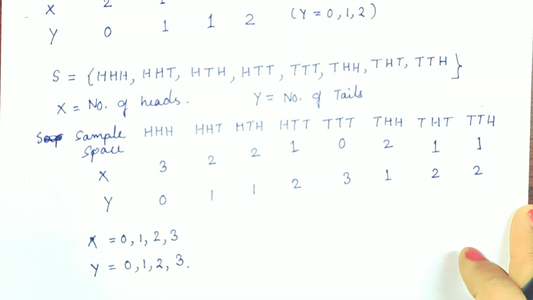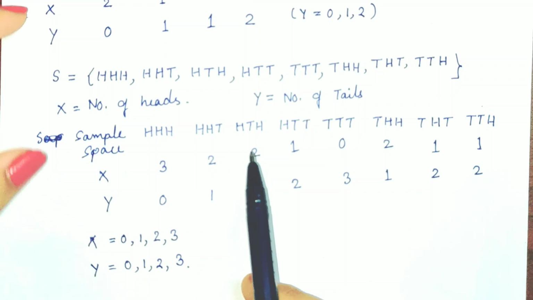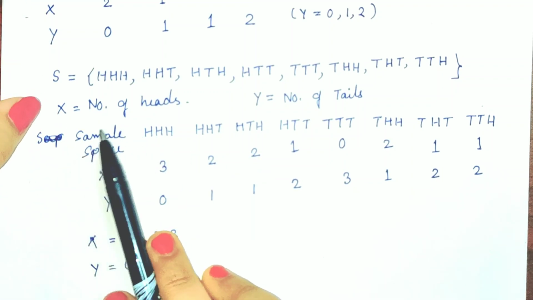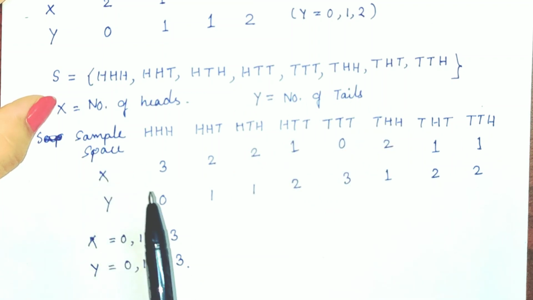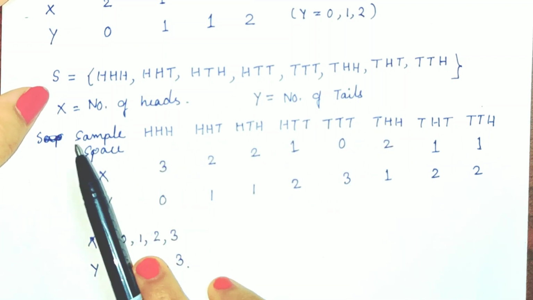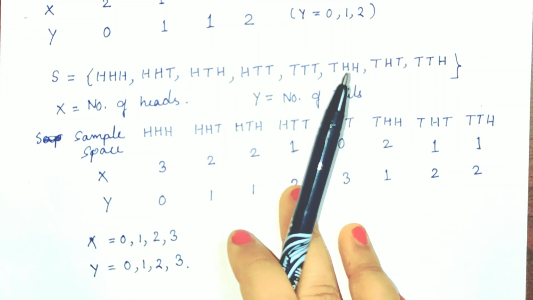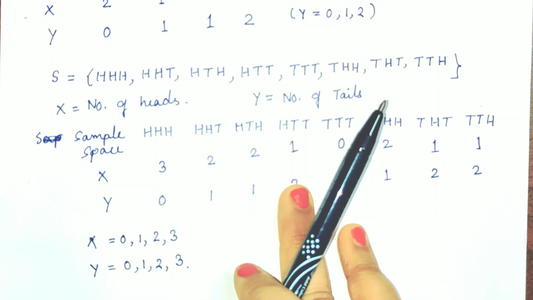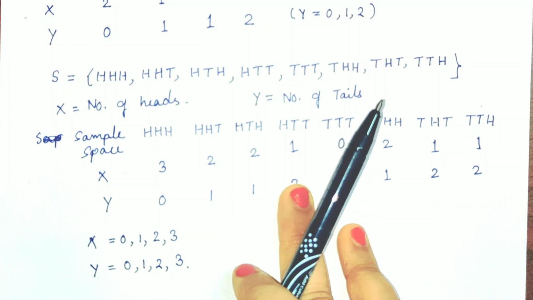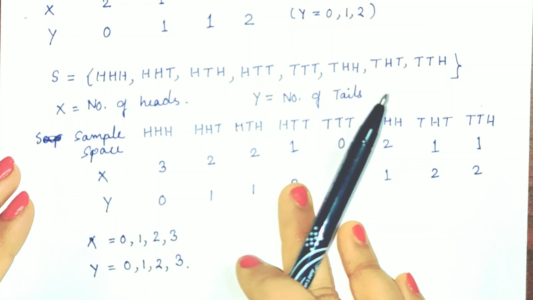Since it is a variable, as we already mentioned for a random variable, any letter can take any numerical value. That's why we again assume that X is equal to the number of heads and Y is equal to the number of tails for this example. So don't get confused about why we are taking X and Y again, because these are variables and variables can take any numerical value. So this is a random variable.